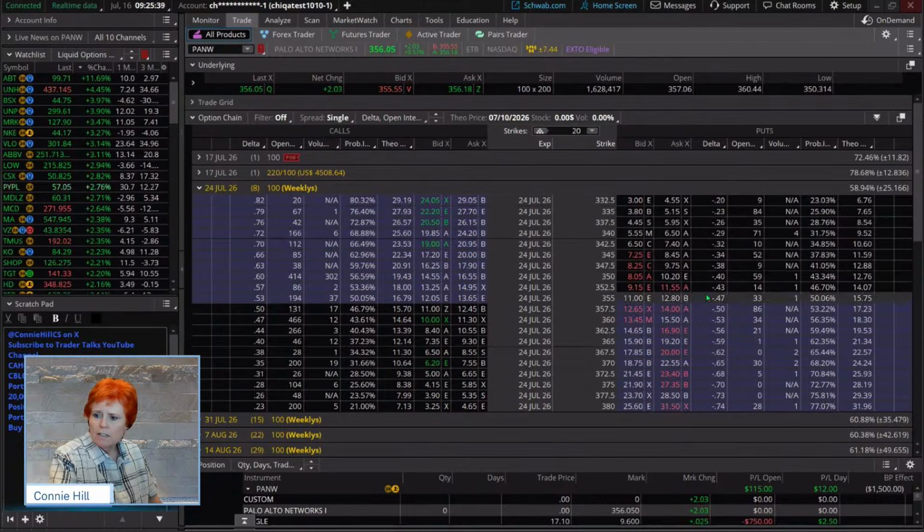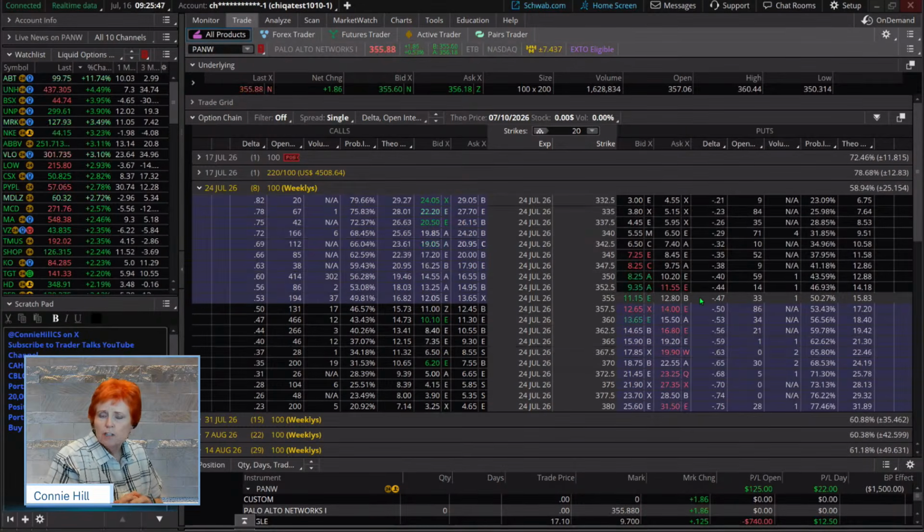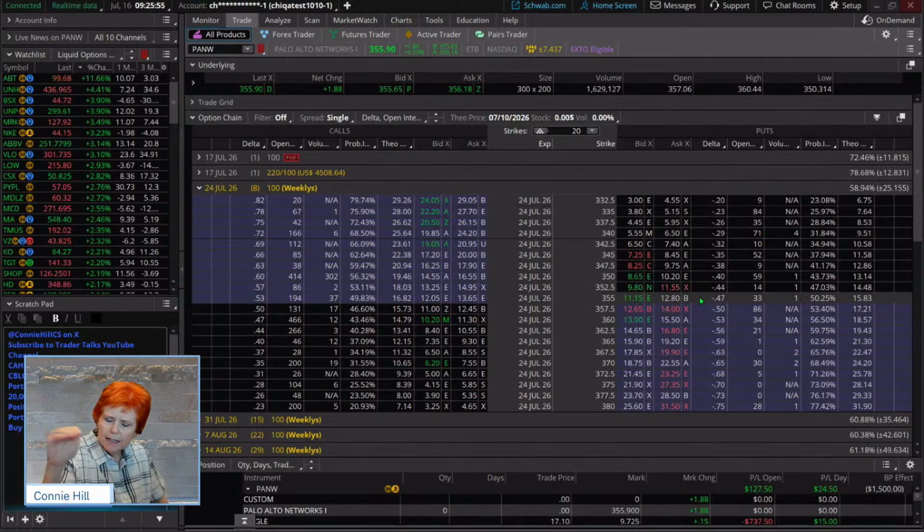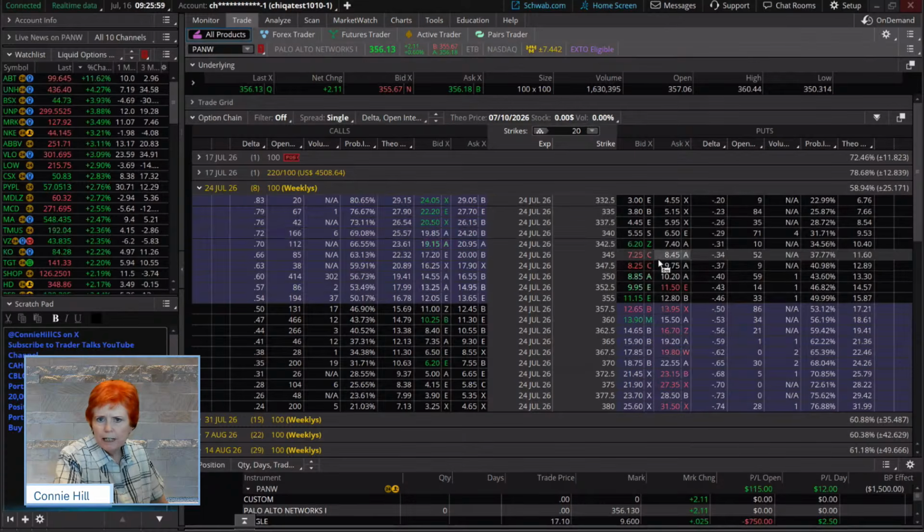Somebody that's really aggressive might sell up here around a 40 delta. Now, if the stock were in a bullish position and looking like maybe it was going to bounce, we might consider being more aggressive and trying to bring in a bigger premium. But because it's kind of sitting at resistance, might just go sideways, we're going to go out of the money maybe a little bit more. Stock's at 356. We're going to go out here to 345.